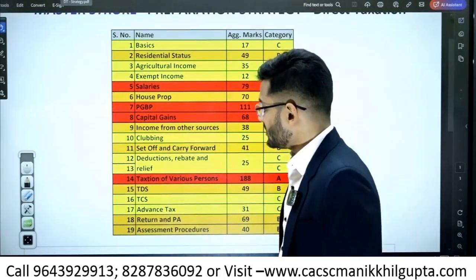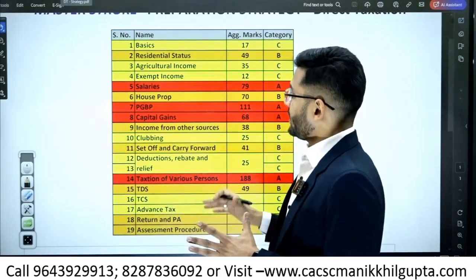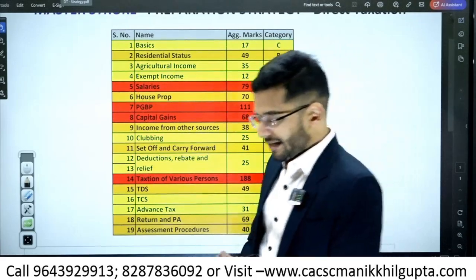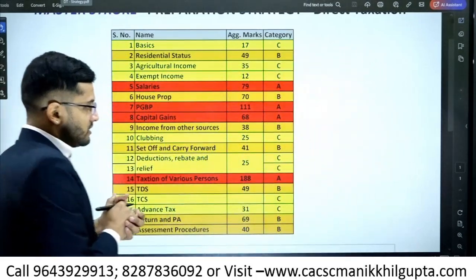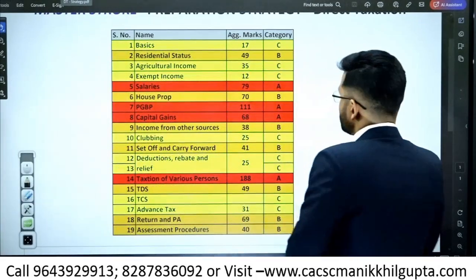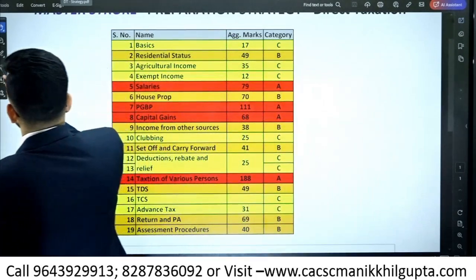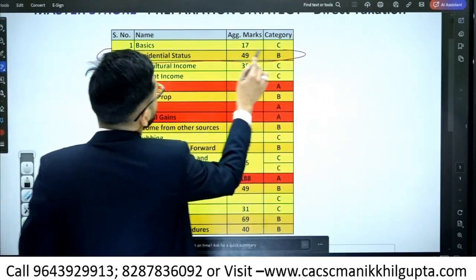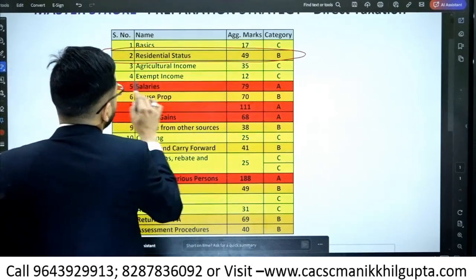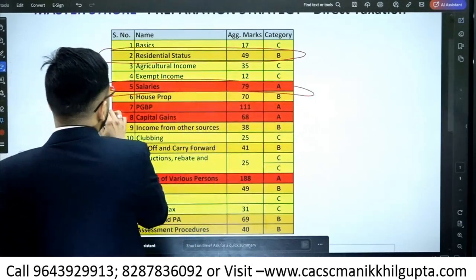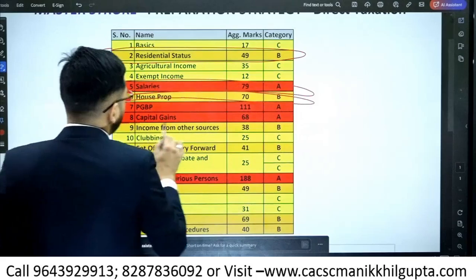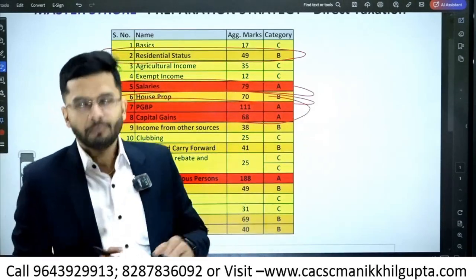So these are the chapters which are there in your direct taxation. Yes, my emphasis, the chapters which will take the core of your studying time should be, first of all, residential status. A mandatory question from residential status comes in the examination for sure. So residential status, very, very important. Salaries, very, very important. House property, very, very important. PGBP, capital gains, very, very important.